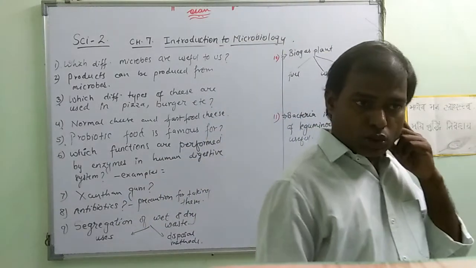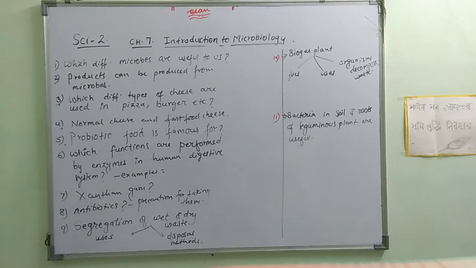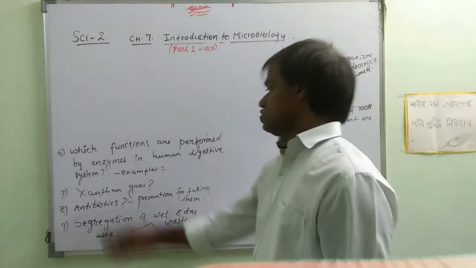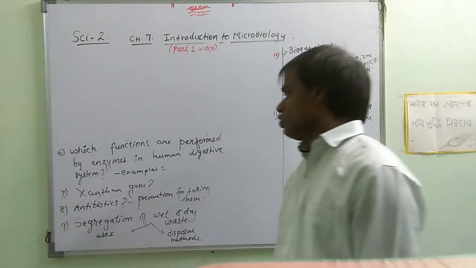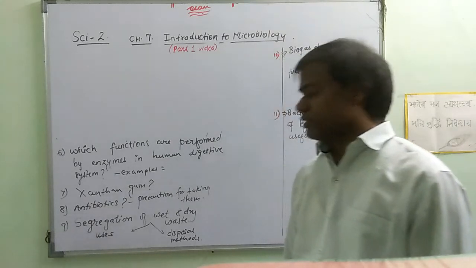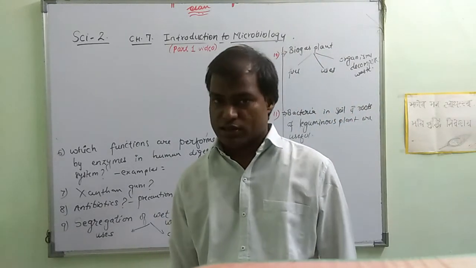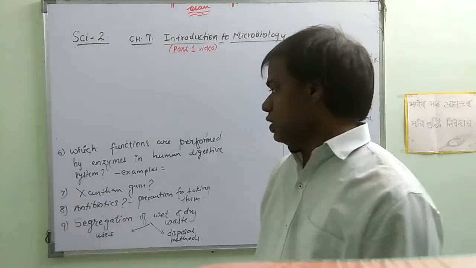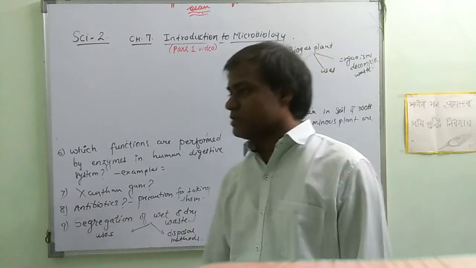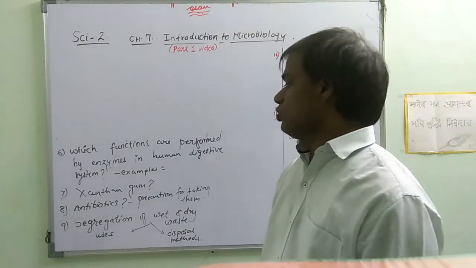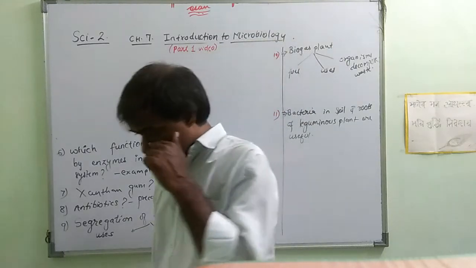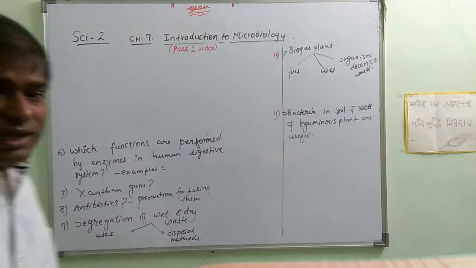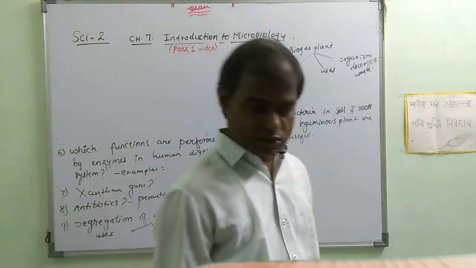Okay, so going further, the next question is: which functions are performed by enzymes in the human digestion system? There are many functions taking place in our digestion, the stomach system, where the food is getting digested. So how are the enzymes doing that in the human digestive system, and we have to give some examples. In human digestive systems there are many enzymes.